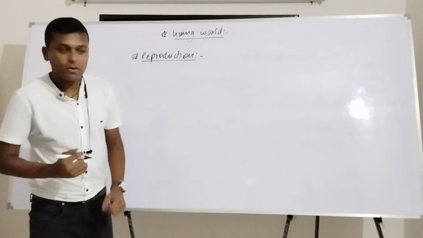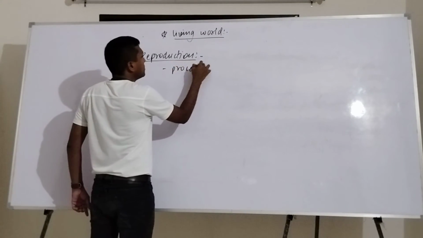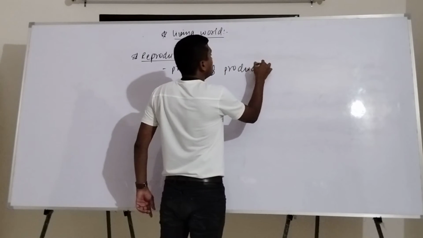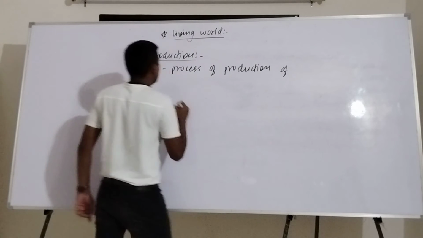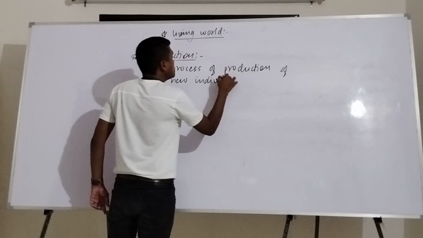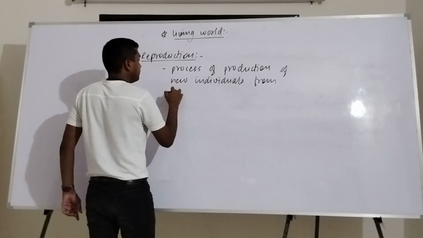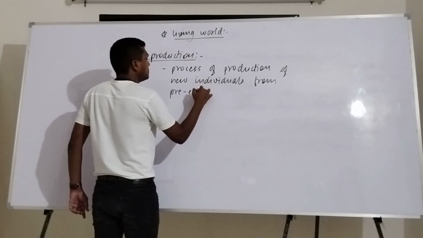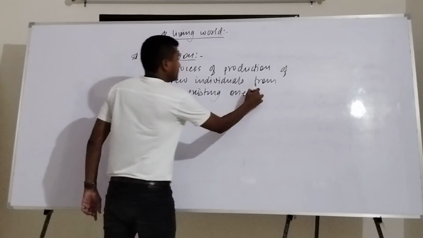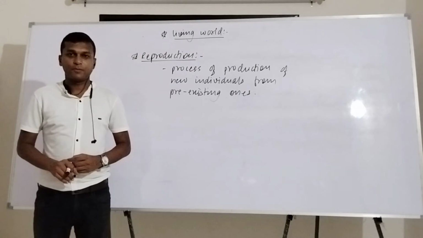But basically, what is reproduction? Reproduction is a process of production of new individuals from pre-existing ones. Okay, this is simply the definition of reproduction.